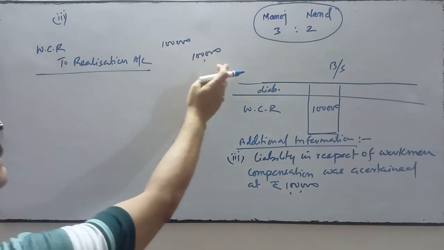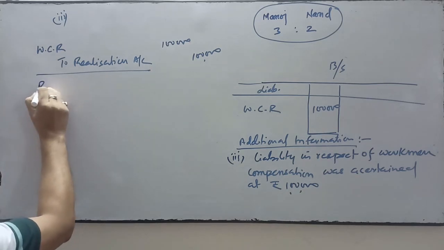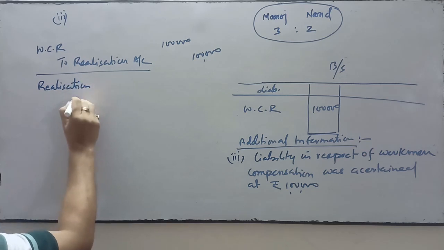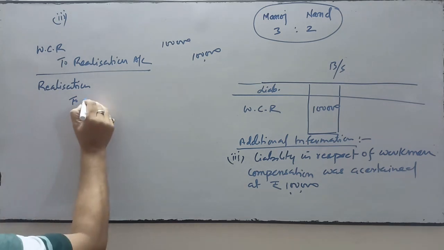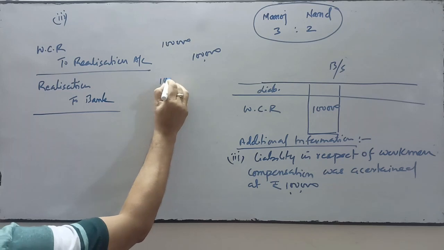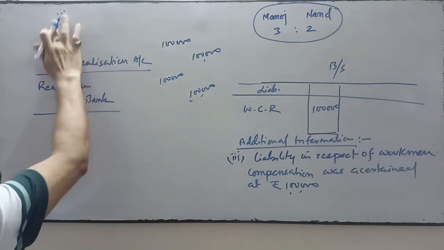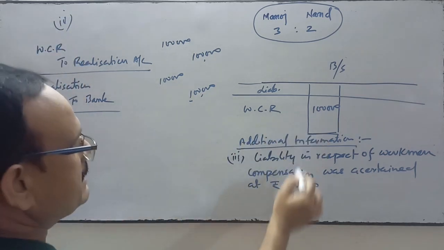So this will be transferred to the realization account, and thereafter the next entry, realization account debit to bank account 1 lakh. This is for case number 4, when both amounts are the same.